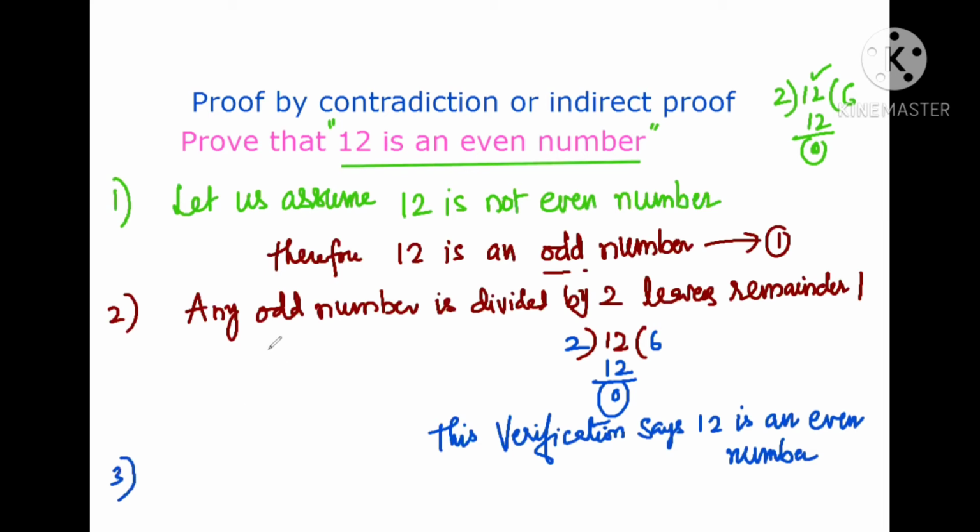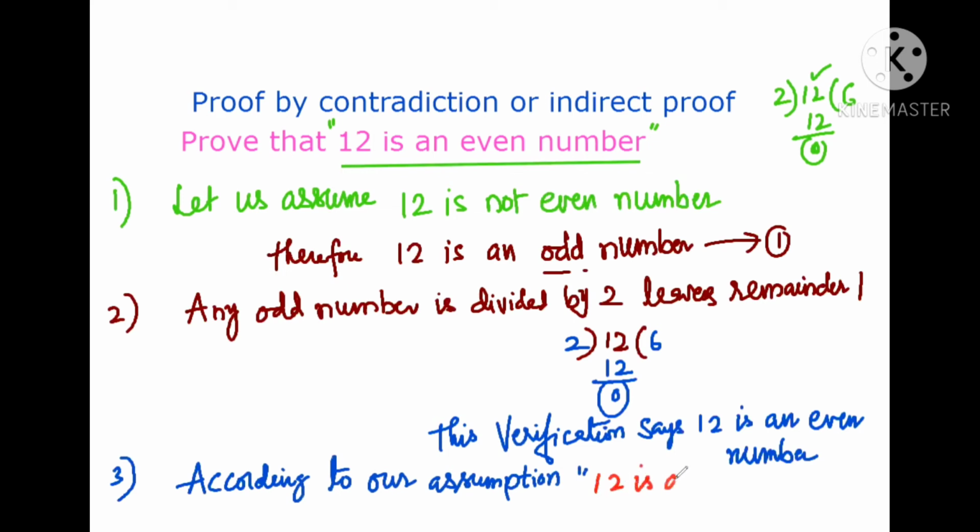According to our assumption, twelve is an odd number.